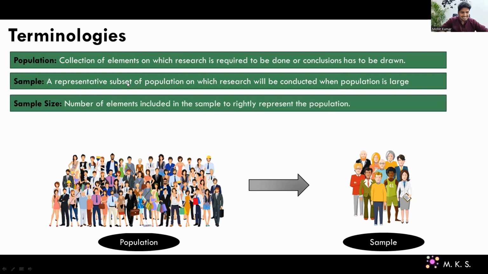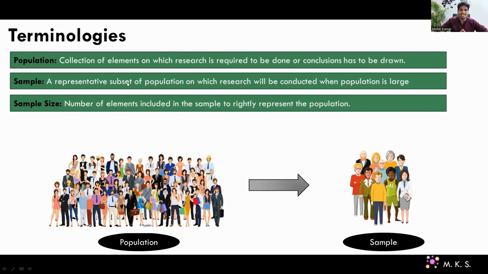Okay, then sample size. Sample size is nothing but the number of elements which are there in our sample. We always decide a particular number of elements in our sample, like 1000 or 10,000. And we always say in statistics, guys, the more observations in our sample, the better insight we will extract from the sample, or the more accurate results we will get.